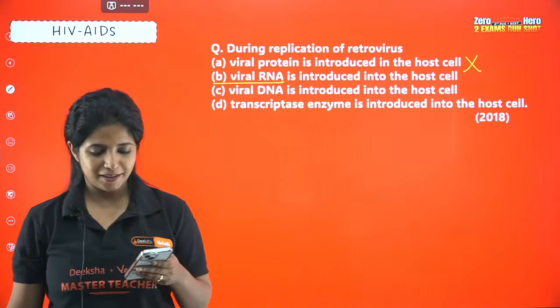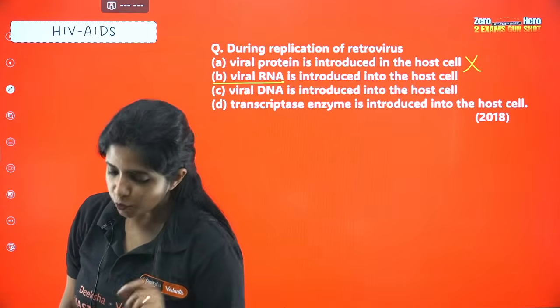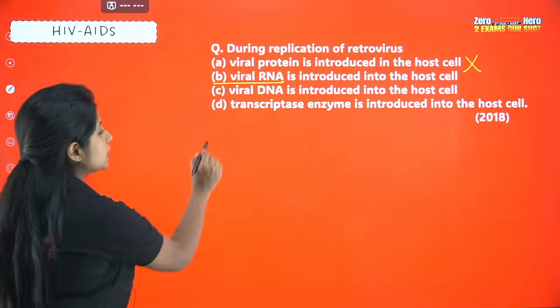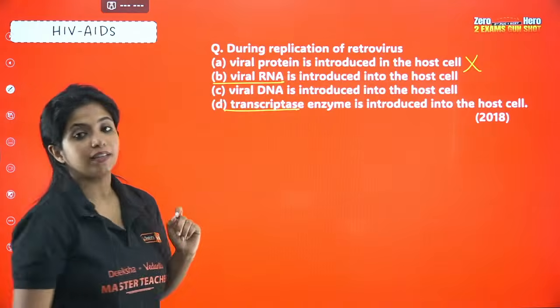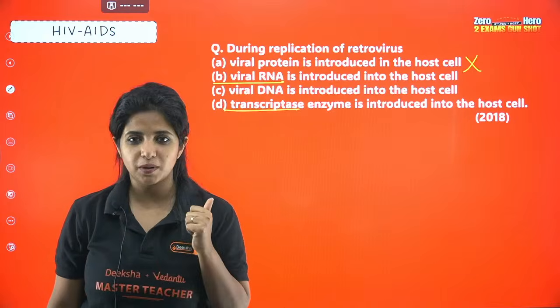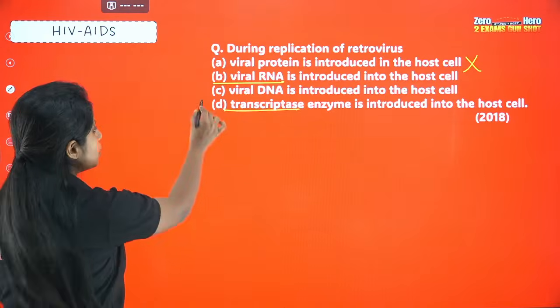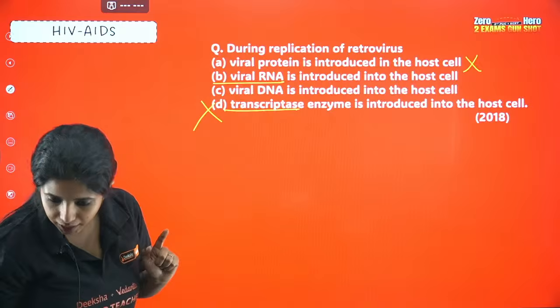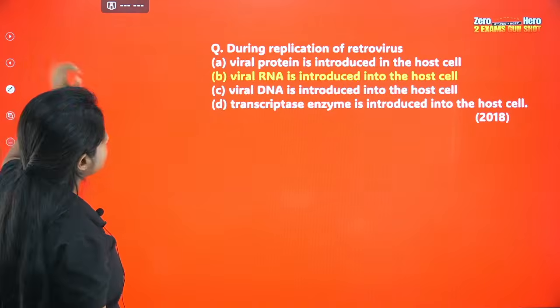B or D? Okay, so I'll tell you why it's not D. Because here, transcriptase enzyme is written. The enzyme that we need in the case of virus is what? Reverse transcriptase. So which is why D cannot be the option anyways. Okay, it is going to be B.